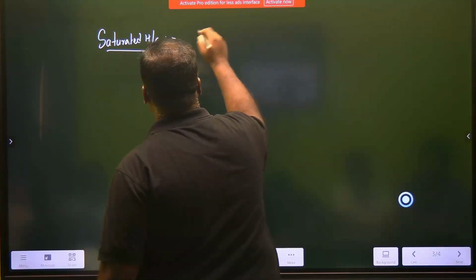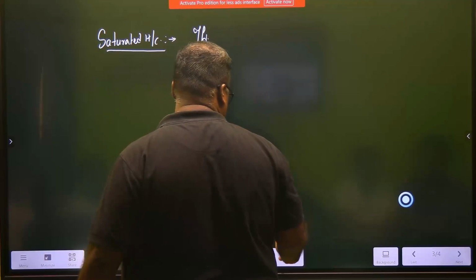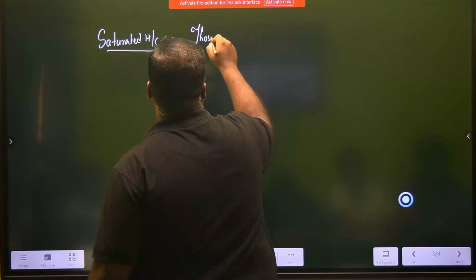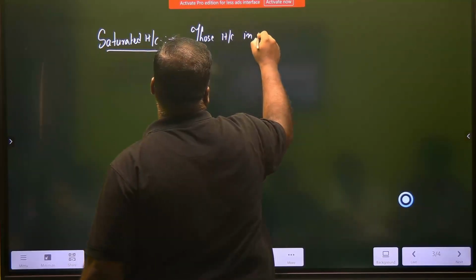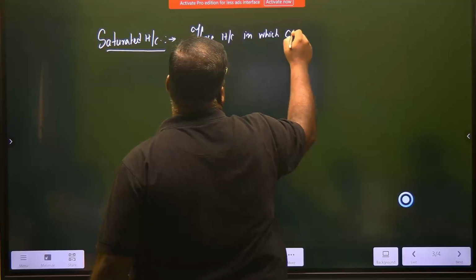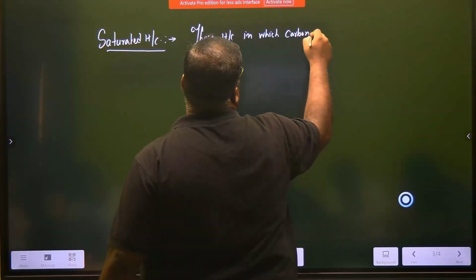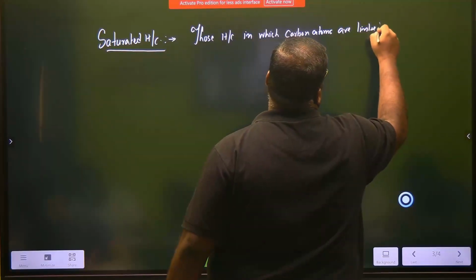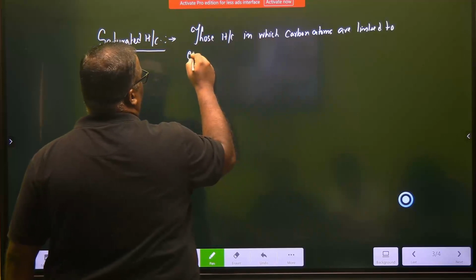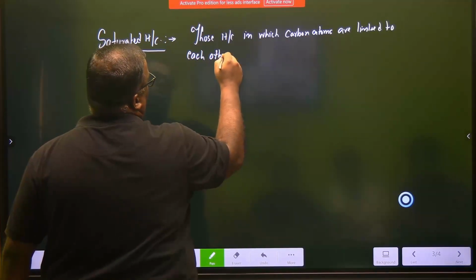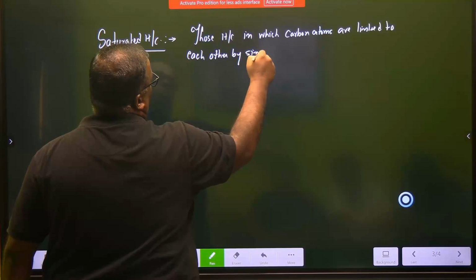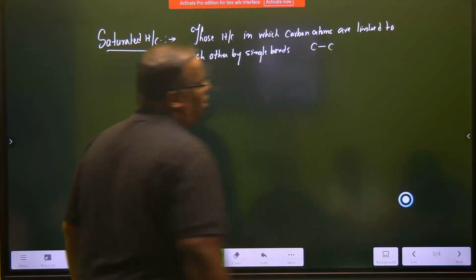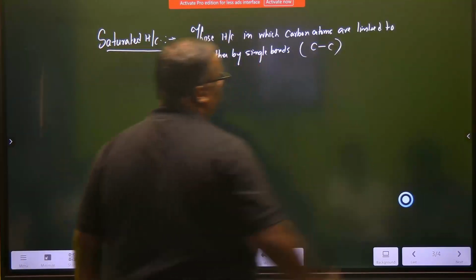So these are those hydrocarbons in which carbon atoms are linked to each other by single bonds. So in other way, we say that carbon-carbon, you will have a single bond. Carbon-carbon, it will be always a single bond.